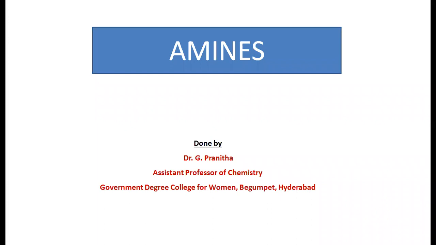Up to last class we discussed amine nomenclature, classification, preparation methods of amines, and physical properties of amines, and the basicity of different types of amines like primary, secondary, and tertiary amines, and a comparison of the basicity of alkyl amines and aromatic amines. We also discussed the phase transfer catalyst, and a few chemical reaction properties of the amines. So now we are going to discuss the remaining chemical properties of the amines.